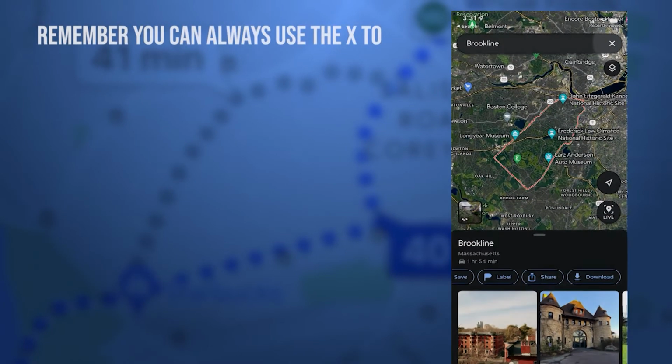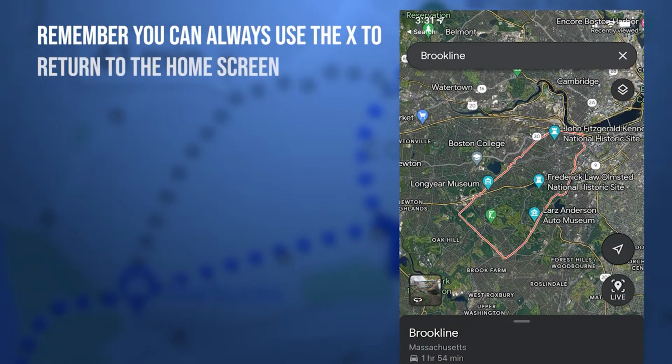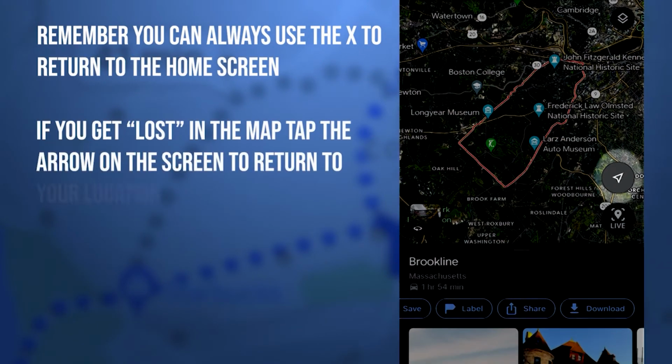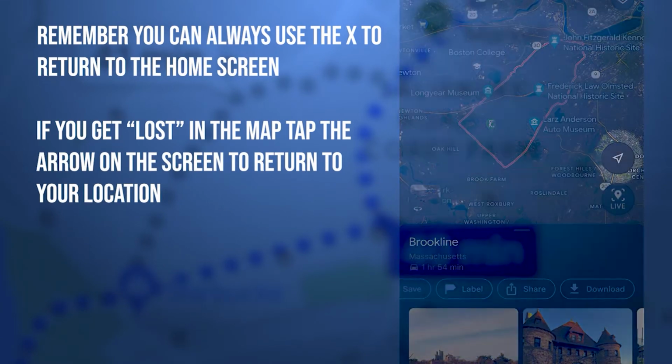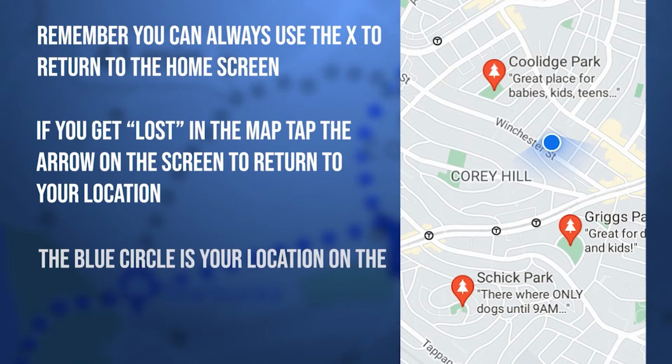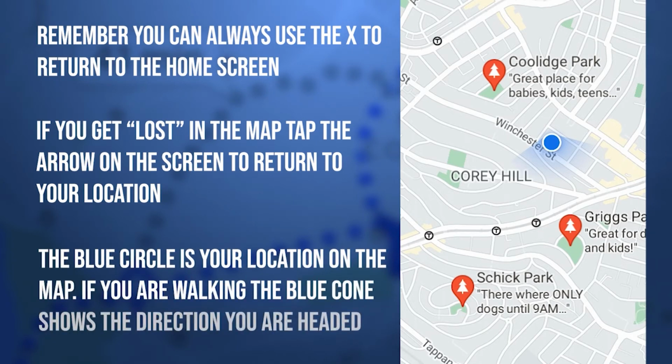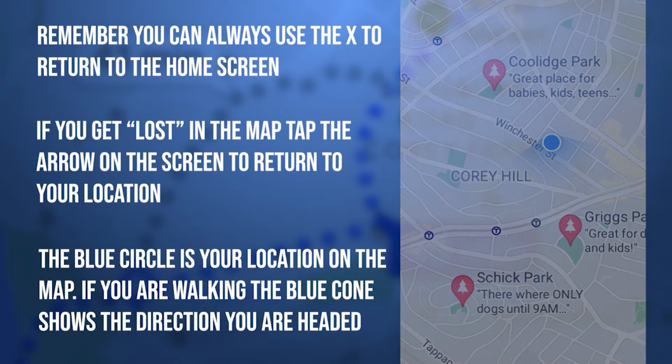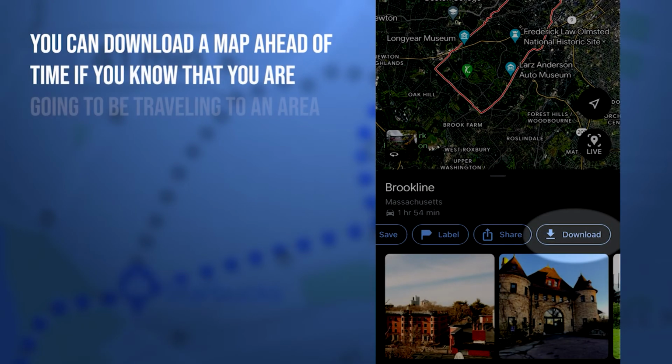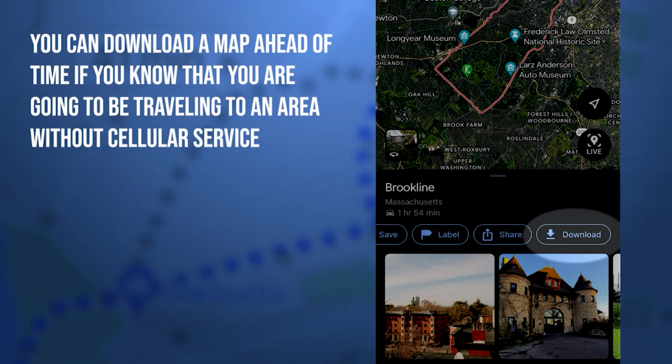Remember, you can always use the X to return to the home screen, and if you get lost in the map, tap the arrow on the screen to return to your location. Finally, the blue circle is your location on the map. If you're walking, the blue cone shows you the direction in which you're headed. You can download a map ahead of time if you know that you're going to be traveling to an area without cellular service. For any of these apps, contact your local Council on Aging if you need help navigating how to use them. You can also watch sections of this video again and practice at home or in your local neighborhood. It's free, and you'll get more proficient if you try it out a few times.